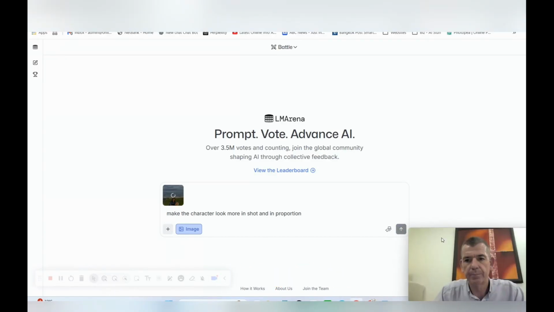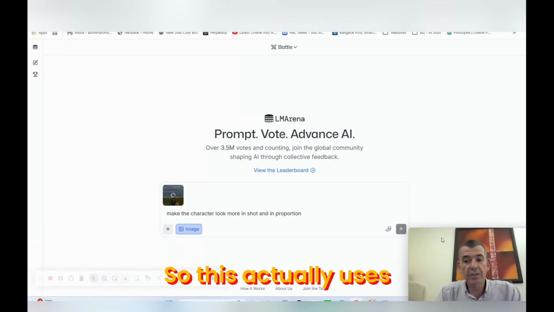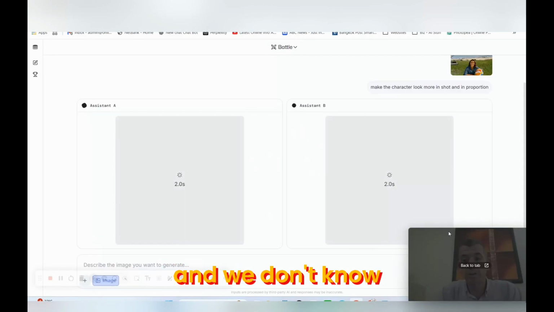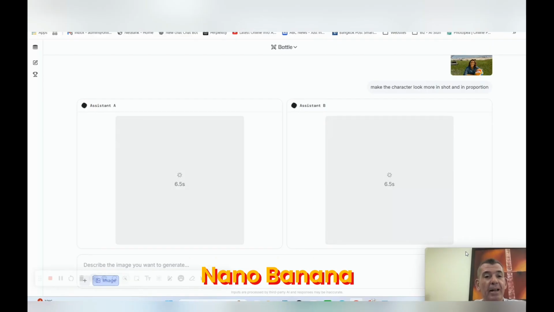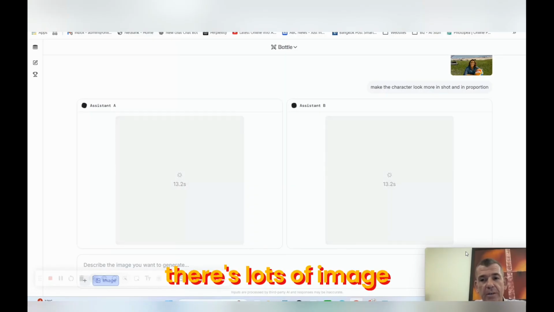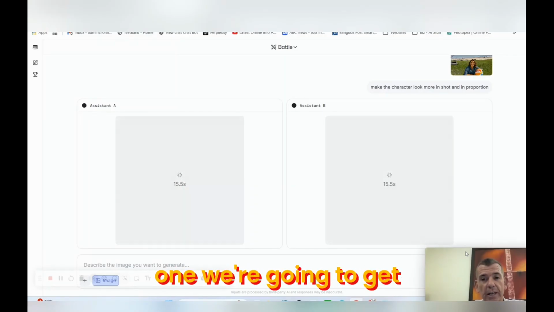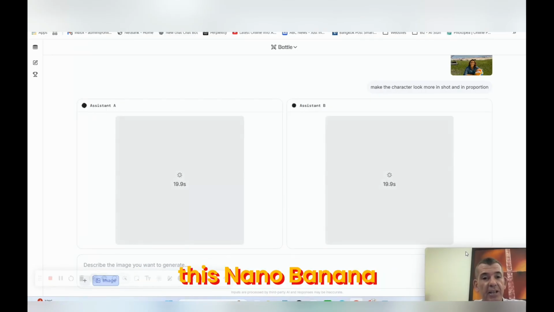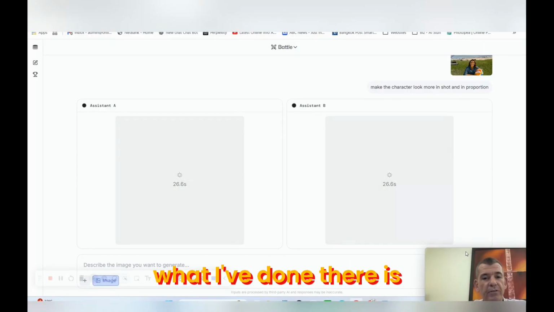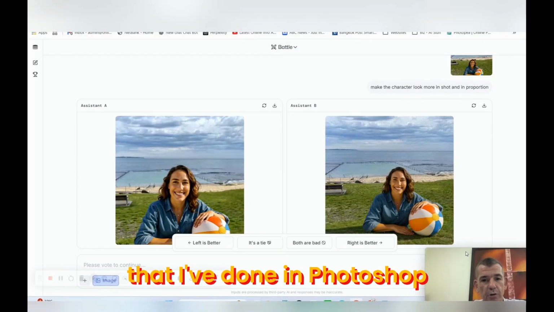Click on this. Okay, so we don't know. This actually uses two different types of models, and we don't know what the models are. Now, hopefully we will get Nano Banana, and that way we can compare. But Quen, which is a fantastic model as well, is quite good. There's lots of image models and we just do not know which one we're going to get. So my point is, they're just getting better and better and better. Now, this Nano Banana, all the rave, let's see how good it actually is if we happen to get our bananas, as they say. What I've done there is, this is an image that I've done in Photoshop.